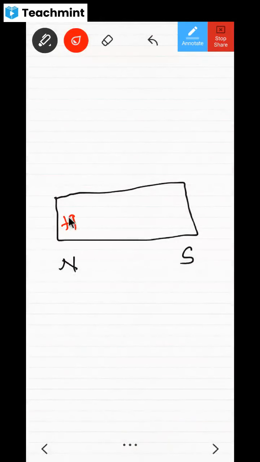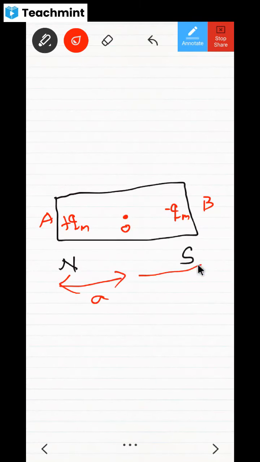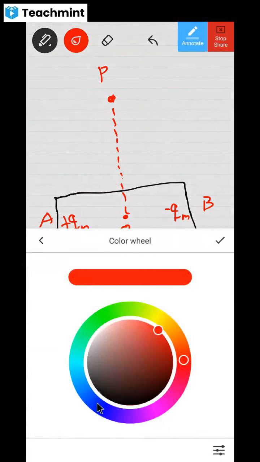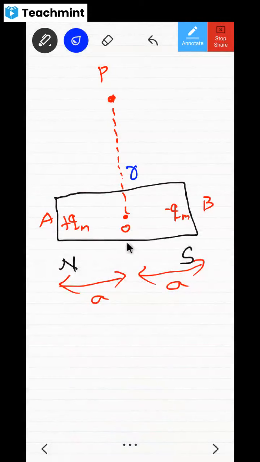Here is plus QM, and similarly here I have minus QM, and here is the center, let me call it O, and here is the point A, and here is the point B. This OA is going to be A, and this OB is also going to be A. Now this is the equatorial line, that is like the perpendicular bisector. Here I am going to have one point P, which is at a distance of R. Whatever this distance is, this is going to be R.